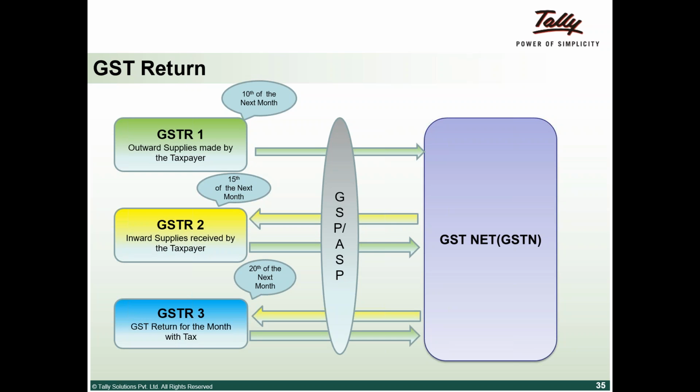So the rough estimate is that there will be 9 million people who will be filing returns, of which at least 6 million they think should be filing returns in the first or second month when this system goes alive. So the entire 6 million cannot hit the GSTN servers.